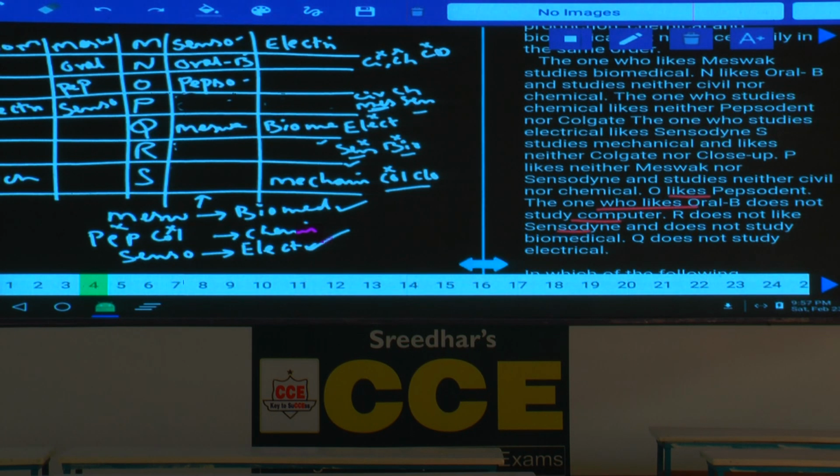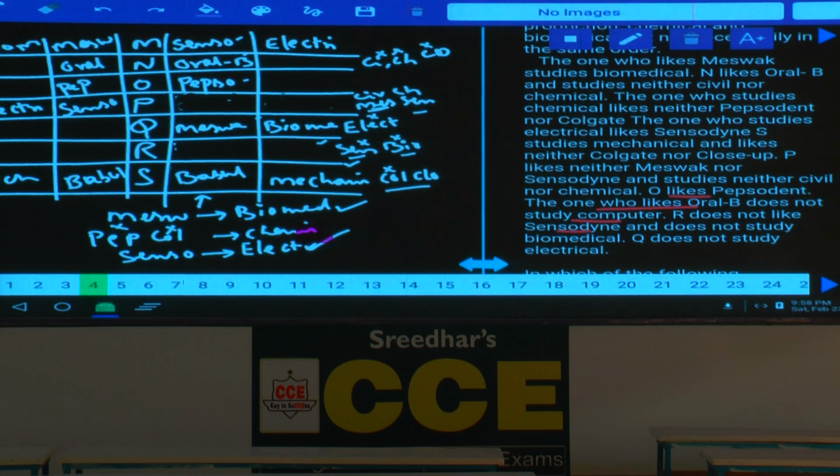These 4 also cannot be S. 2 plus 4, 6 cannot be, are ruled out. Now finally we are left with a bubble. Now this bubble must be S. S likes bubble. Then in this one, coming to this, Meswak, Oral-B, Pepsodent, Sensodyne were done. Now this S does not like Colgate and close-up. Hence again, now in the second case also, this S likes bubble.